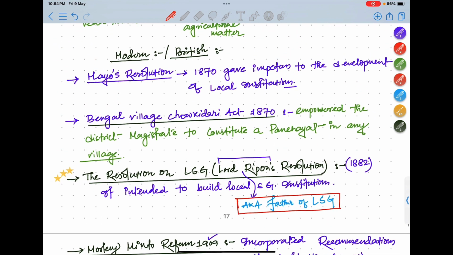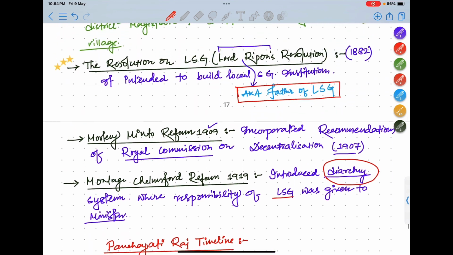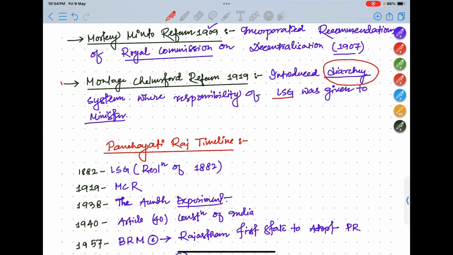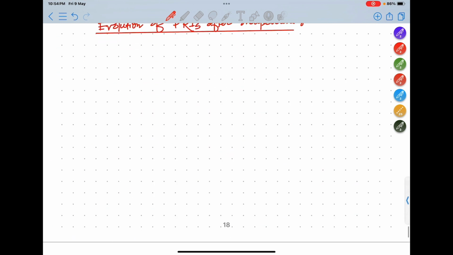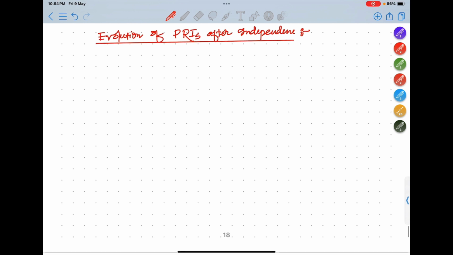In the above section, I have discussed up to the 1919 Montague Chelmsford reform. So basically this was the time before independence. Now we'll talk about the evolution of Panchayati Raj institutions after independence. So the first thing that we are going to talk about is the Constitution of India. After independence, the first thing we did was the Constitution of India.